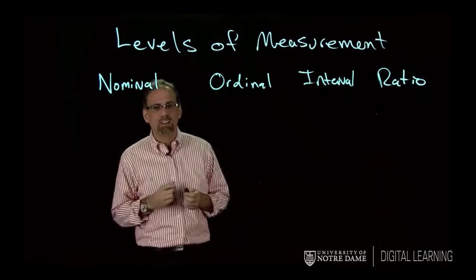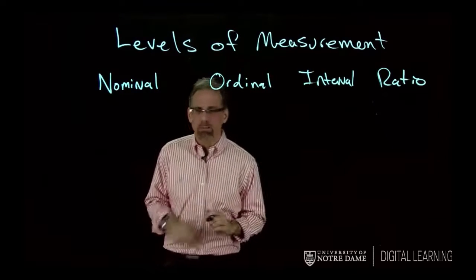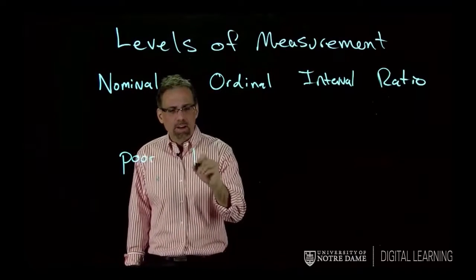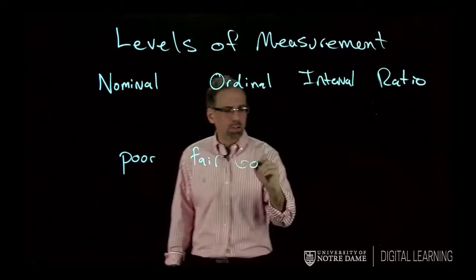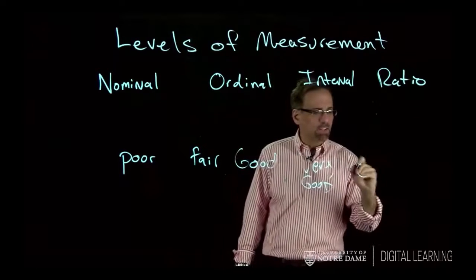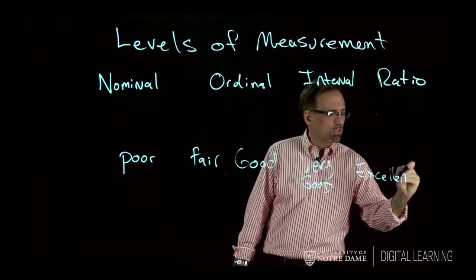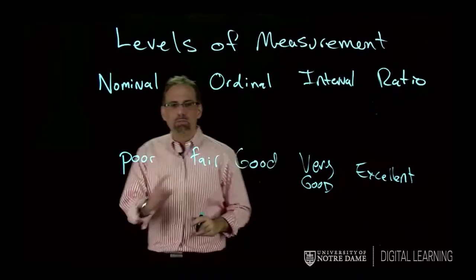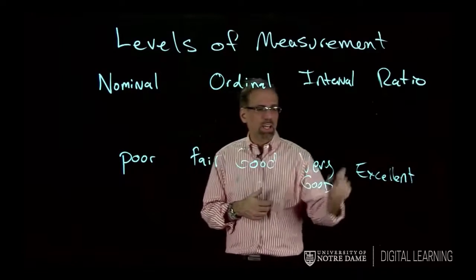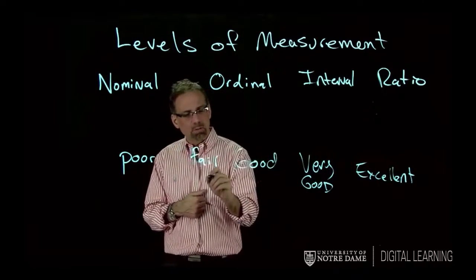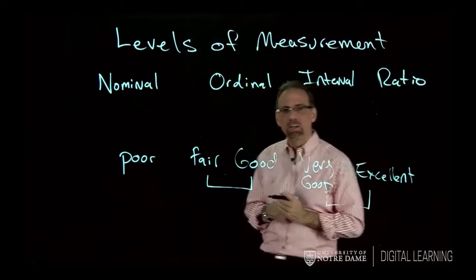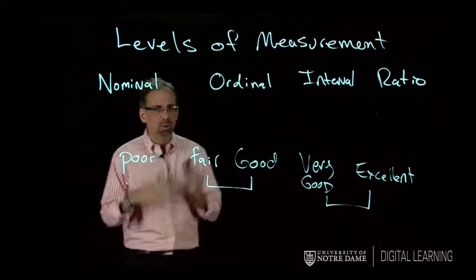Oftentimes you see things where people are surveyed about something, and their choices are something like this: poor, fair, good, very good, and excellent. Okay, so they're asked to rate something. How was your service at the restaurant? Good, fair, poor, very good, excellent. That's an ordinal scale. Again, these are different categories. Very good is different from good. But again, we don't know that the distance between good and fair is the same as the distance between very good and excellent. Okay? And so that's what makes something ordinal.